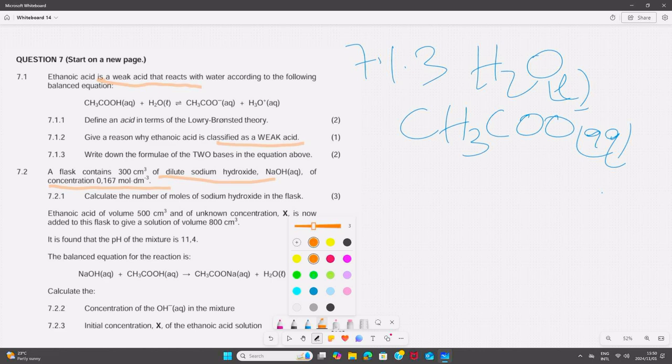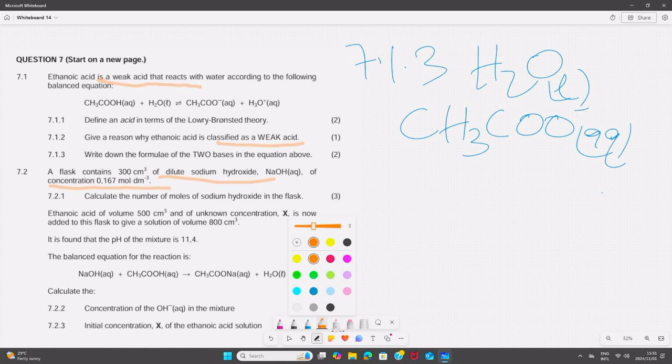I want you to understand the first keyword there, dilute. It means that there is a small amount of base in proportion to the volume of water.